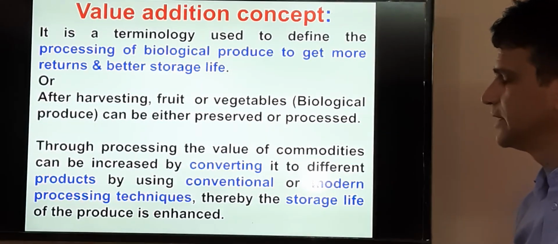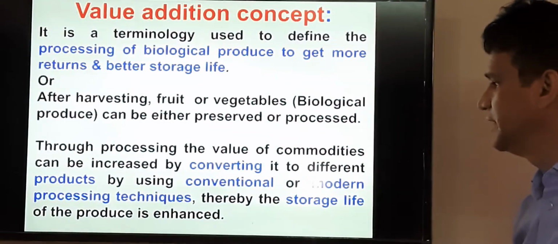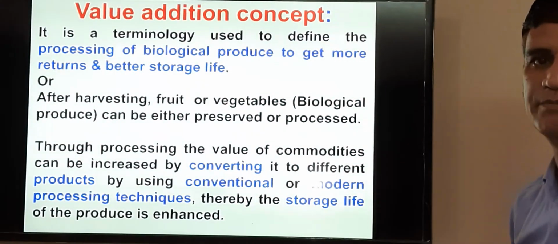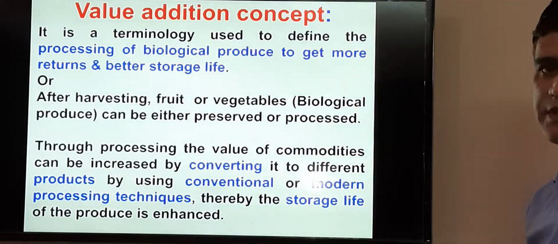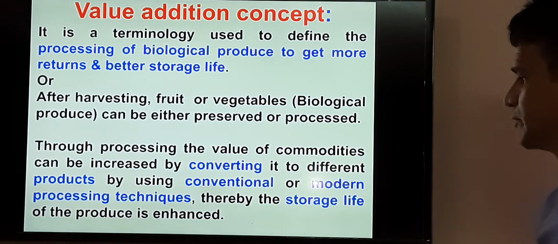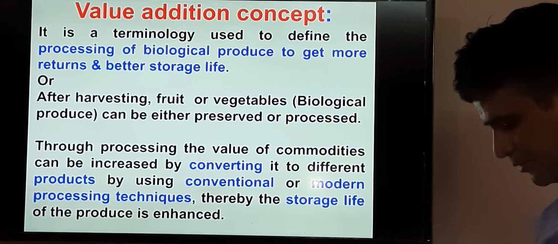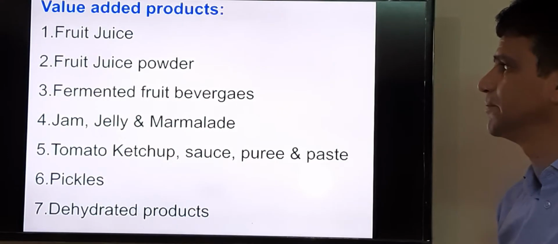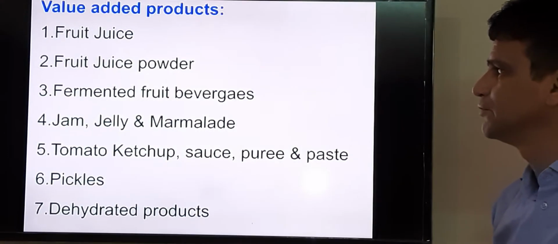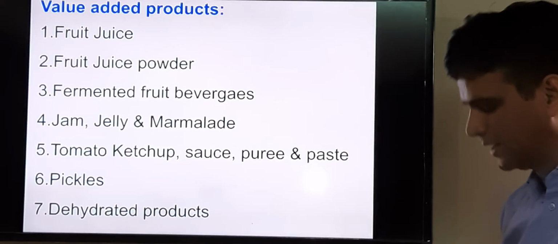So with the help of processing, the value of the commodities can be increased by converting it to different products. That product may be jam, jelly, sauce, ketchup, and other things. And these products can be prepared by the conventional or the modern processing techniques. And with the help of this, we can also increase the storage life of the produce. So these are the following value-added products which can be prepared from the fruits and vegetables: the fruit juice powder, fermented fruit beverages, jam, jelly, marmalade, tomato ketchup, sauce, puree, paste, pickle, and dehydrated products.